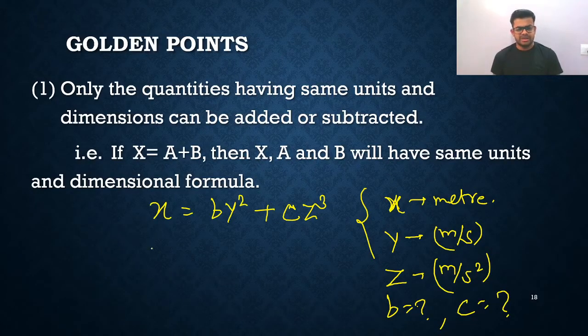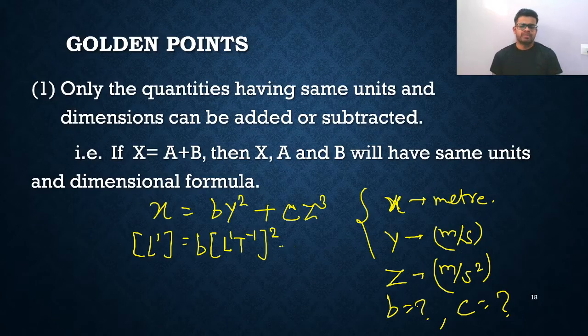X is in meter, so you'll write L1. B is a constant. Now Y square, Y is meter per second, so you will write L1 T minus 1, and its power is 2. Plus C Z cube. Z is meter per second square, so L1 T raised to minus 2, and its power is 3. So finally let us simplify it. Let us equate both units.